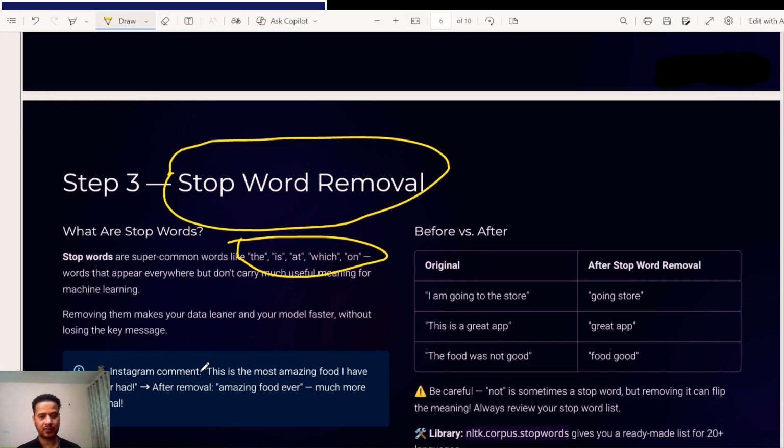So let's take an example of an Instagram comment: This is the most amazing food I have ever had. After removal: amazing food ever. We only keep these words and remove this, is, the, most. We keep amazing, food, and ever, which carry much more signal. So we will convert this into embedded format and then send it to the vector database to get the result in the case of RAG, right? Before versus after.